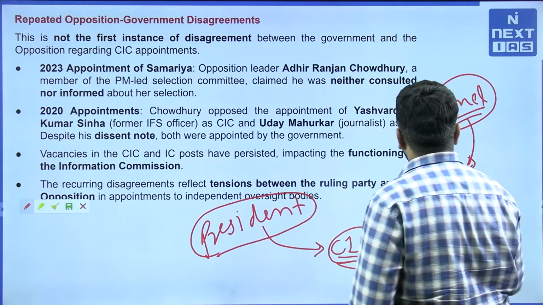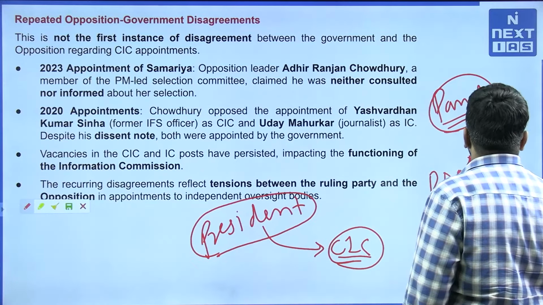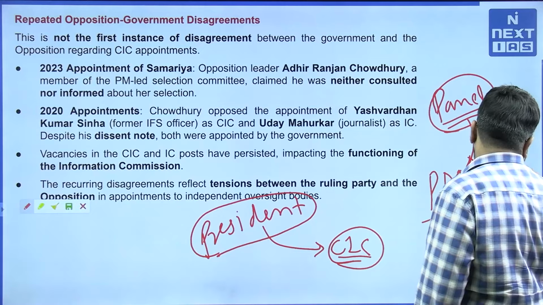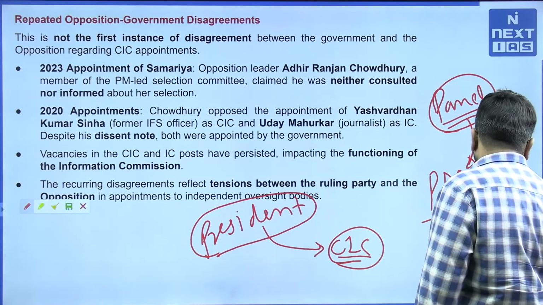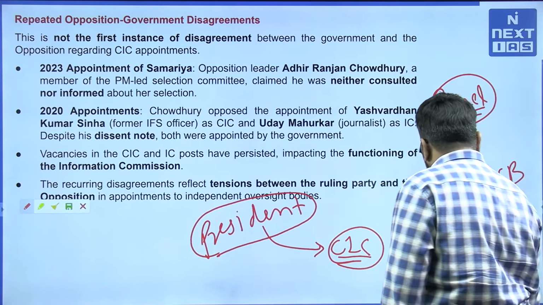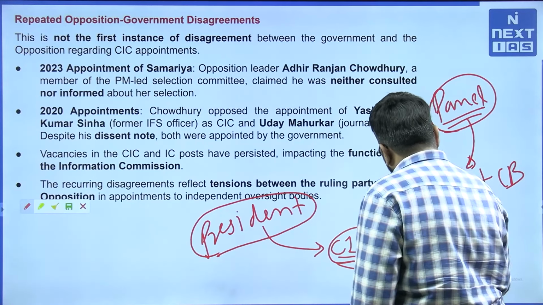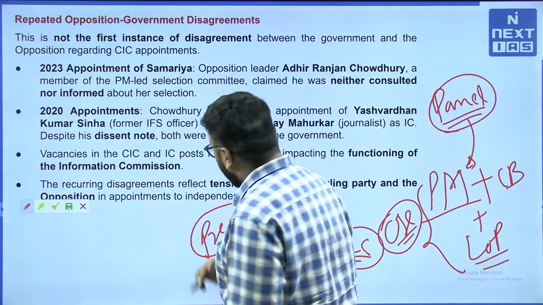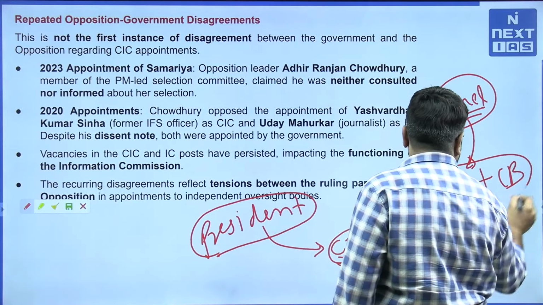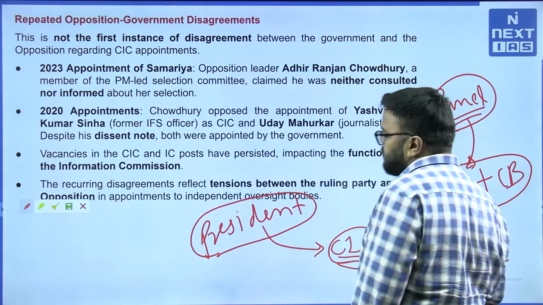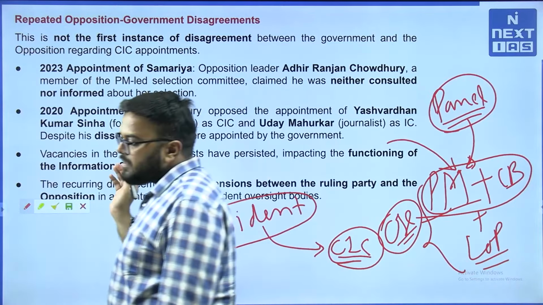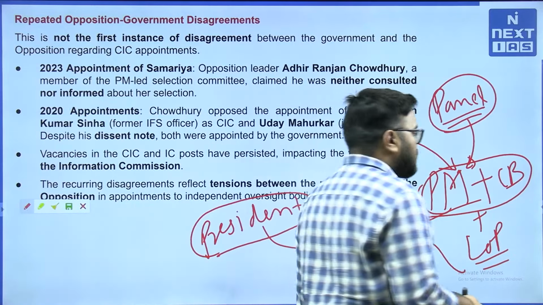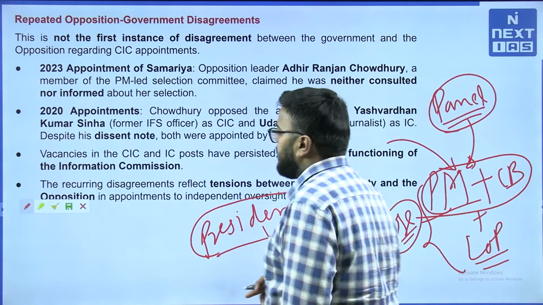So this particular selection panel has the PM plus any cabinet minister nominated by the Prime Minister, plus the Leader of Opposition in Lok Sabha. So this is the 3-member panel to select the CIC and ICs. What happens is most of the time the selection goes through majority. Obviously, the Prime Minister and the government get the majority in the panel meeting itself, and they can elect their own person, or their own name, through this system to the post of CIC.